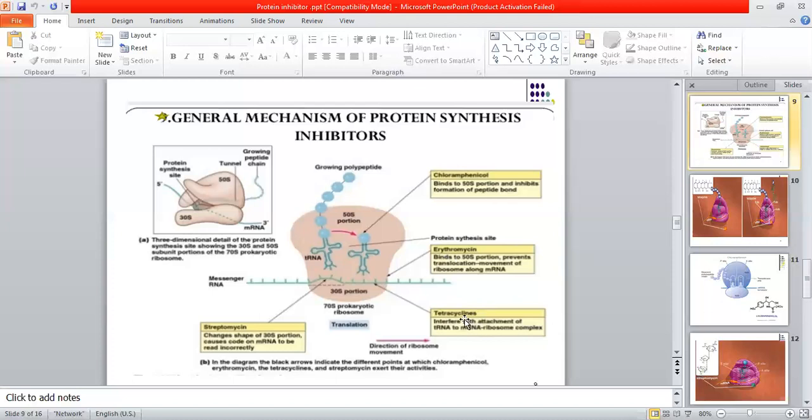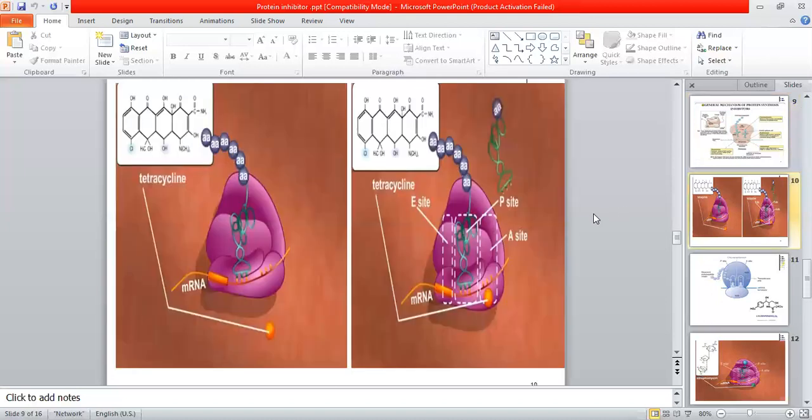The next ones, there are two drugs, tetracycline and streptomycin. Tetracycline, from the T, I have learned 30. So tetracycline and streptomycin will both attach to the 30S ribosomal unit to inhibit protein synthesis. So only chloramphenicol and erythromycin will bind to 50S. Tetracycline and streptomycin will bind to the 30S ribosomal unit.